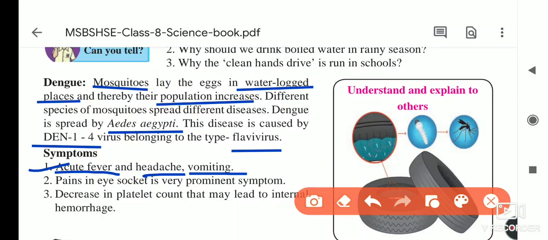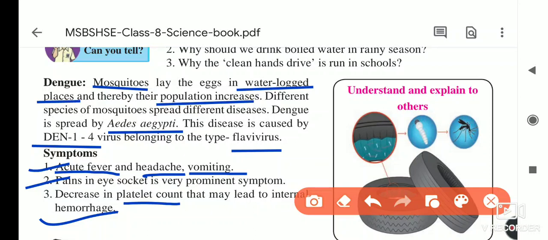Now, pain in the eye sockets. Our eyeballs are placed inside the socket. If you check, the bony round structure is called the eye socket. In that eye socket there is pain, and the platelet count decreases, and that may lead to internal hemorrhage. In our blood, WBCs, RBCs and platelets are there.